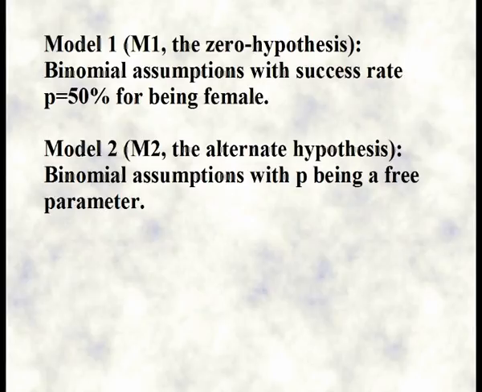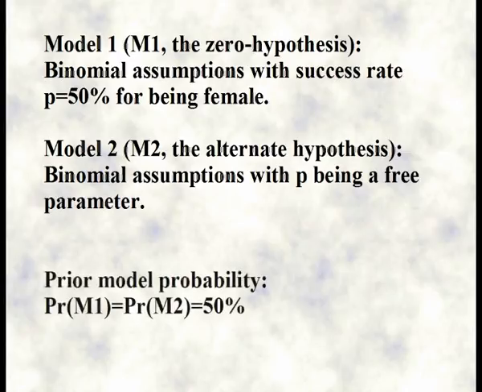The two models are described here. M1 is that p equals 0.5, while M2 is that p is free and has a prior distribution which is flat, meaning that anything goes. In order to check which way the wind blows, we can give those two models an equal prior probability.